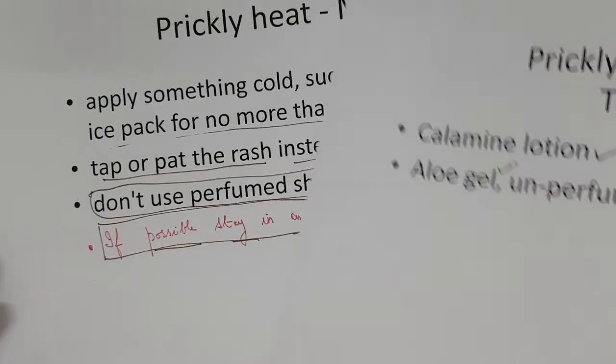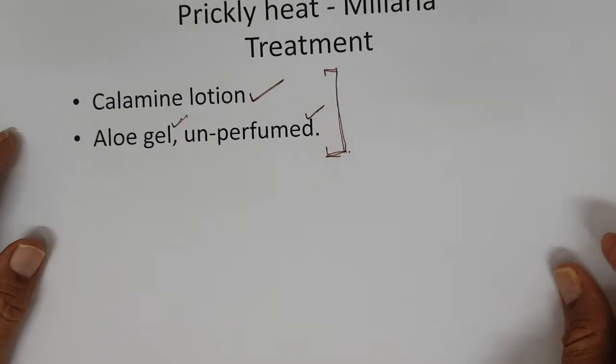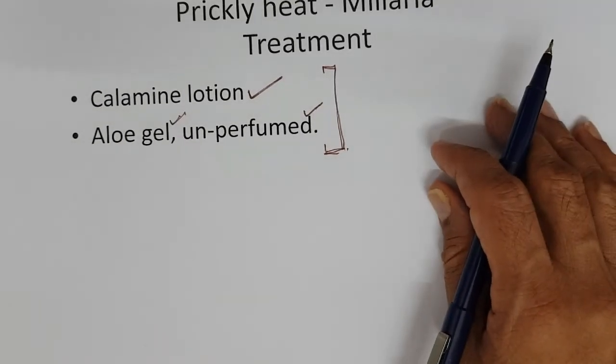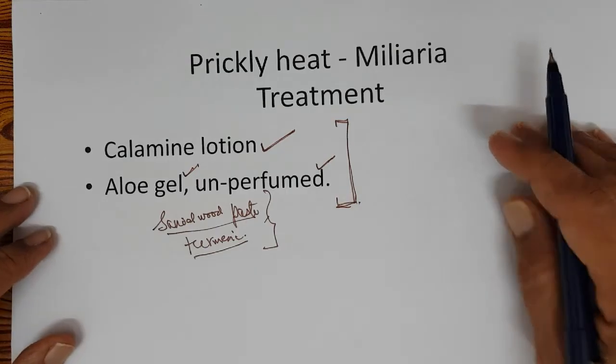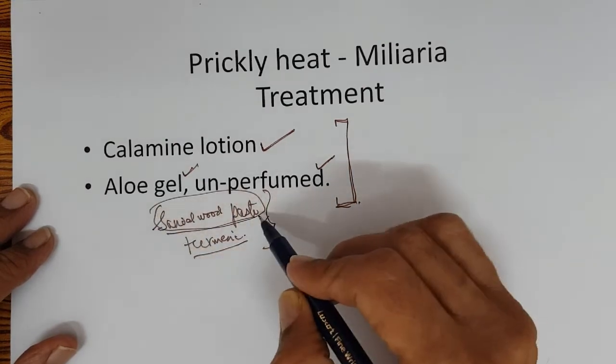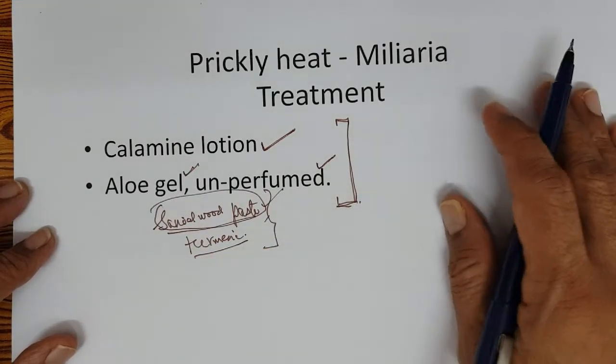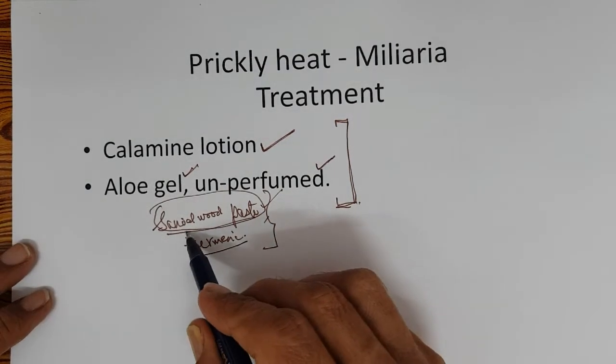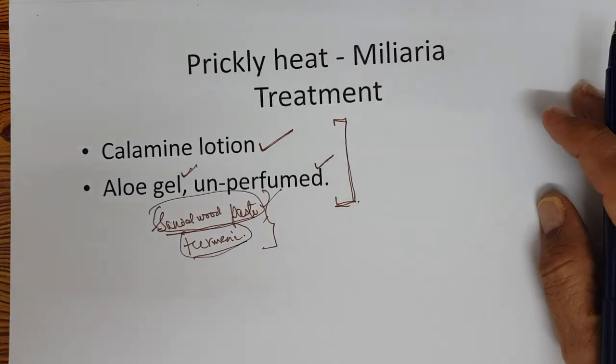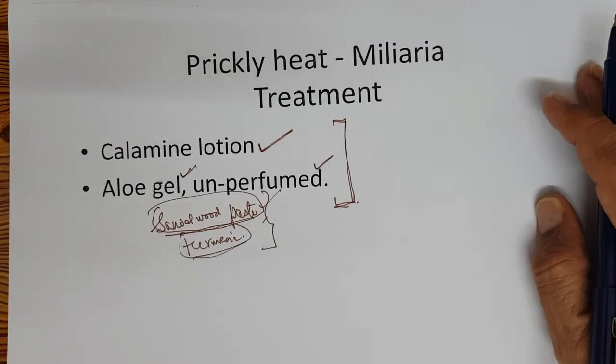And it has to be managed more, in the sense, don't put tight clothing. The clothing should be very, very loose, preferably cotton, because cotton absorbs. Sometimes sandalwood paste is used for prickly heat, or some other herbal powders. You have to be very careful, especially with sandalwood paste, some children are allergic to the smell.